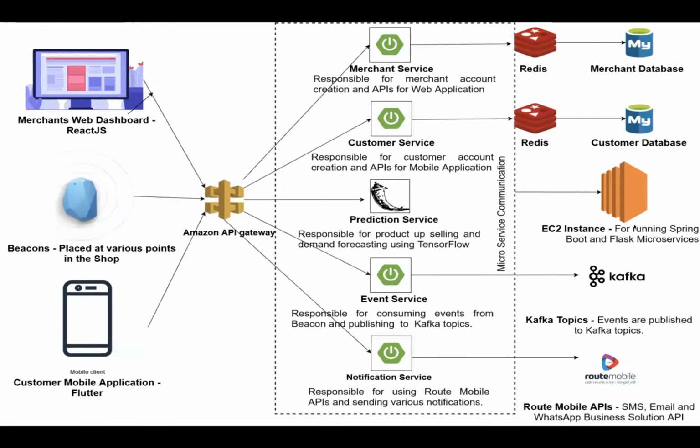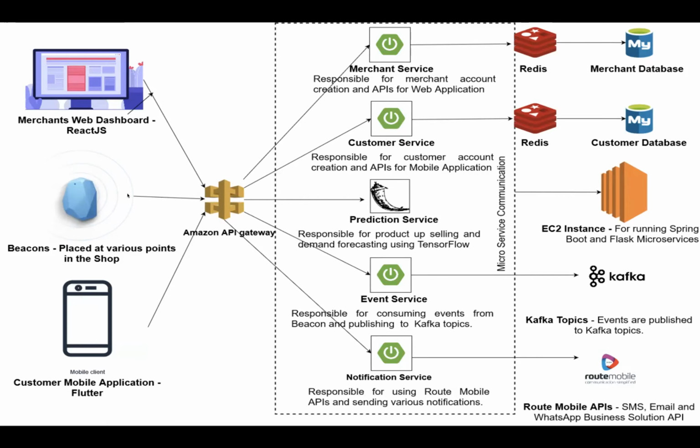Now, let's look at the architecture design. It's pretty straightforward. For the merchant, we have a web app, and for the consumer, we have a mobile application. Now, we need a beacon also, right, to demonstrate what we are doing. But demoing with the beacon is pretty hard. So we came up with a Bluetooth application also for the merchant that acts like a beacon, right?